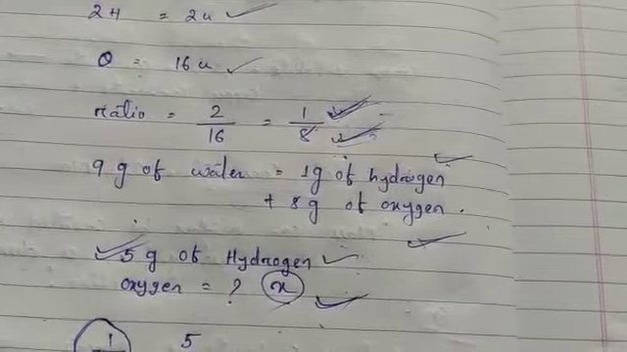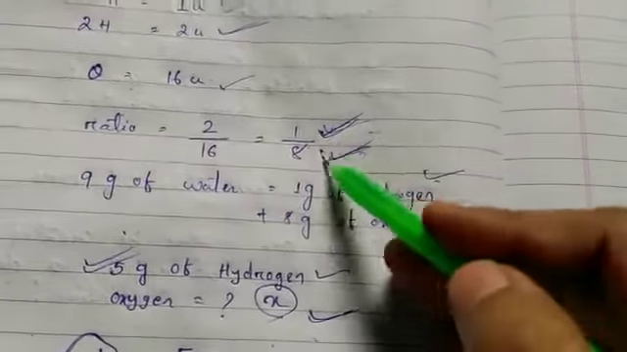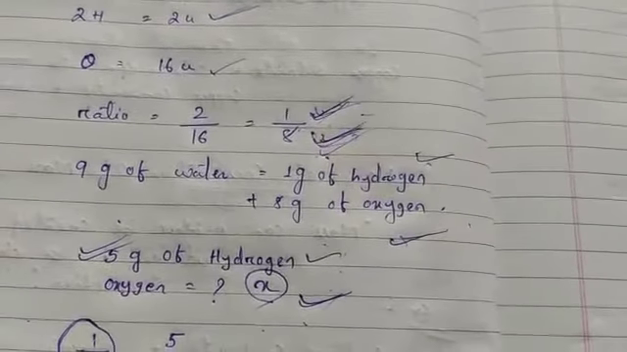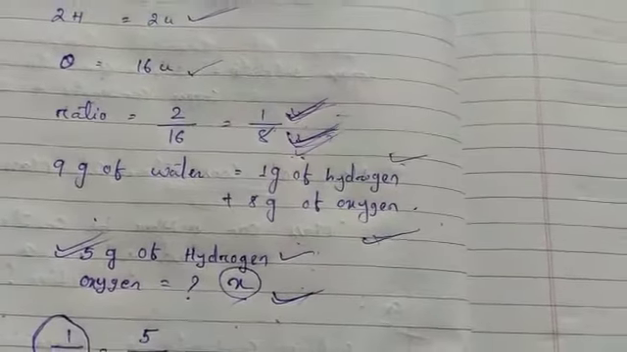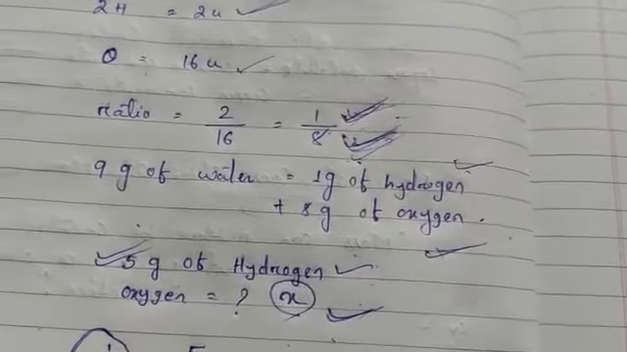So when water decomposes, it gives 1 part hydrogen and 8 parts oxygen. This is our fixed ratio. Similarly, ammonia contains nitrogen and hydrogen. So we will see in what fixed proportion, or what fixed ratio, they are present in ammonia.